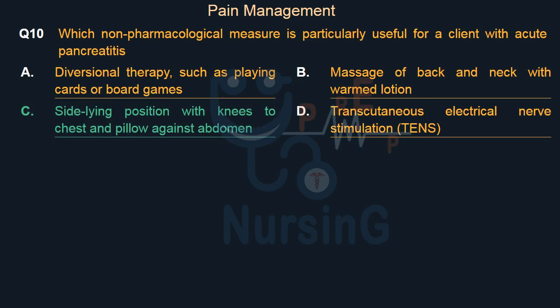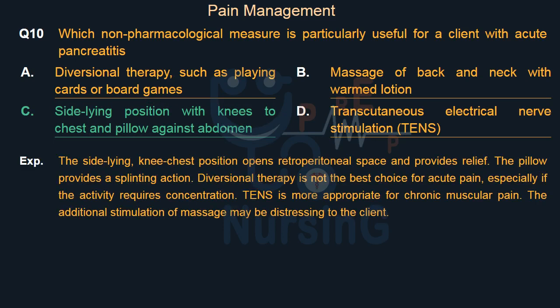Side-lying position with knees to chest and pillow against abdomen. The side-lying, knee-chest position opens retroperitoneal space and provides relief. The pillow provides a splinting action. Diversional therapy is not the best choice for acute pain, especially if the activity requires concentration. TENS is more appropriate for chronic muscular pain. The additional stimulation of massage may be distressing to the client.